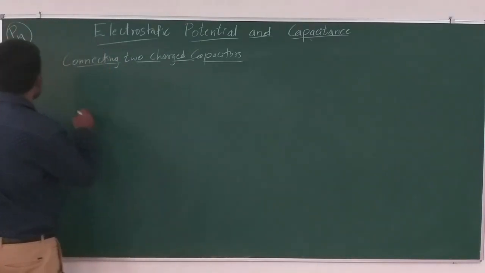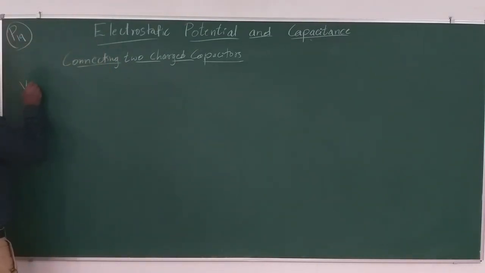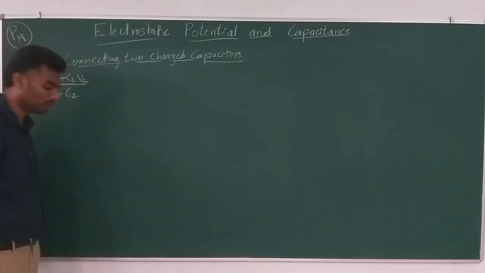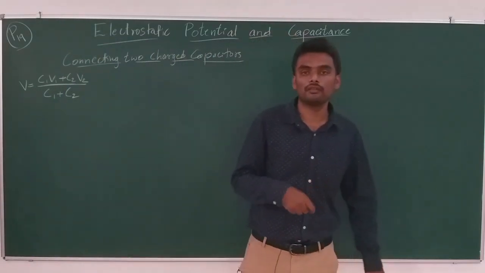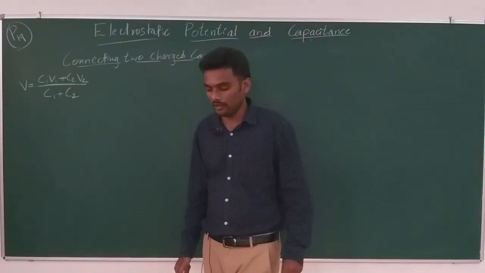The expression for common potential that we obtained was V is equal to C1 V1 plus C2 V2 divided by C1 plus C2. When we short them, this is the final potential that we see.